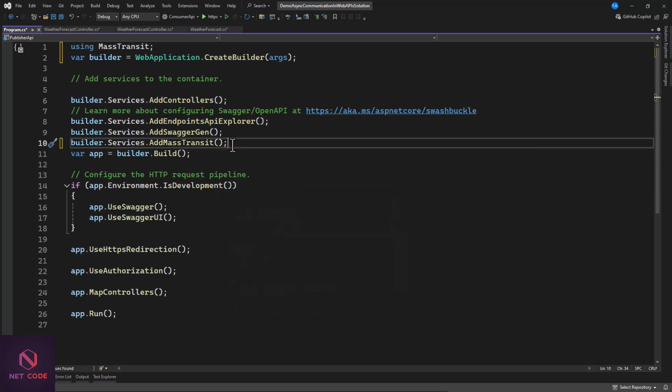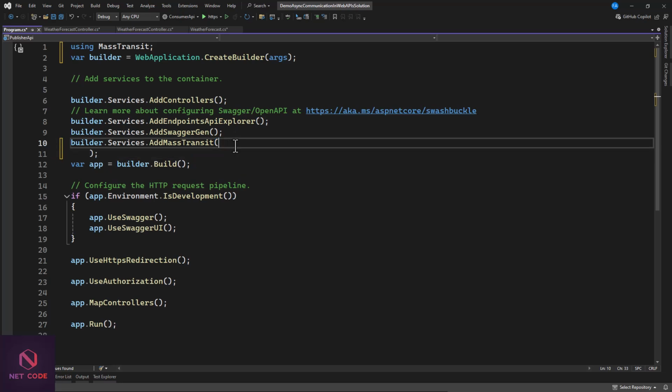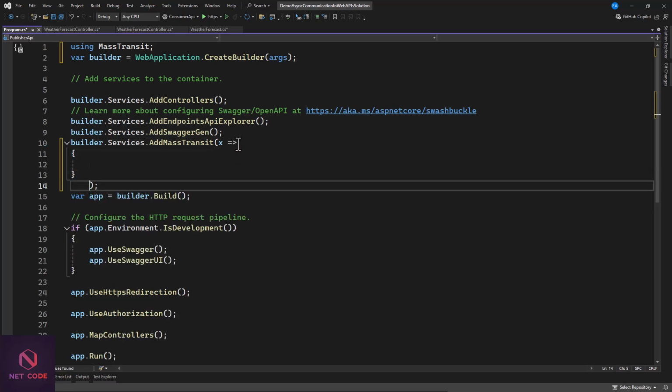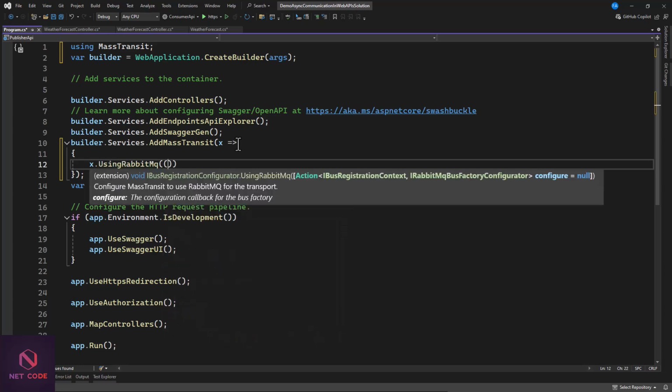So let's use, maybe I can specify this x lambda. Then in that I can open this. Let me just move all this to close it. Okay. Now in here we're going to x.UsingRabbitMq. Now with this, let's specify our context.